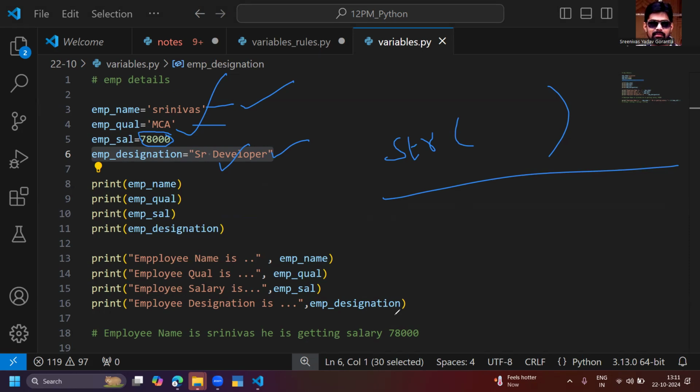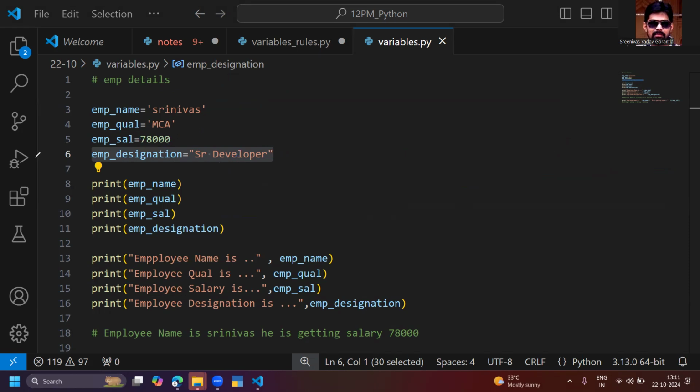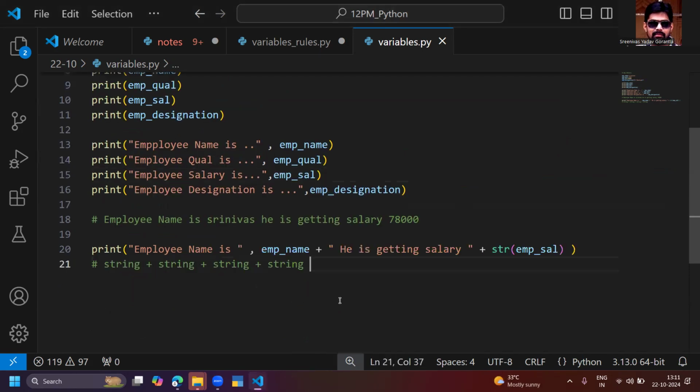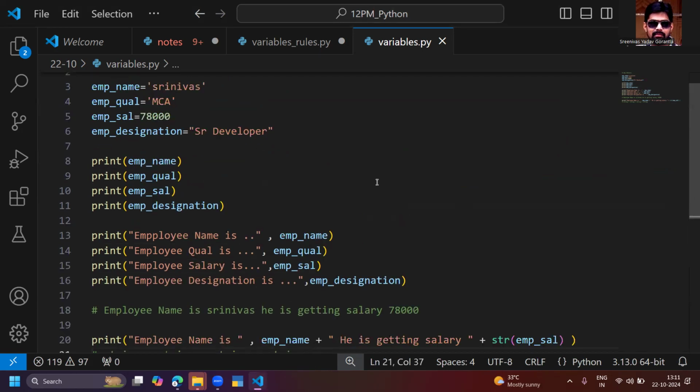Okay. So, everybody got to understand how the variables are working here today. You practice the programs. Variable names have some rules and regulations, and you try to practice with multiple programs for the variable names. I am writing for employee details here. You can write different examples: your name, your friends' names, your family members, your college mates, whatever you want.